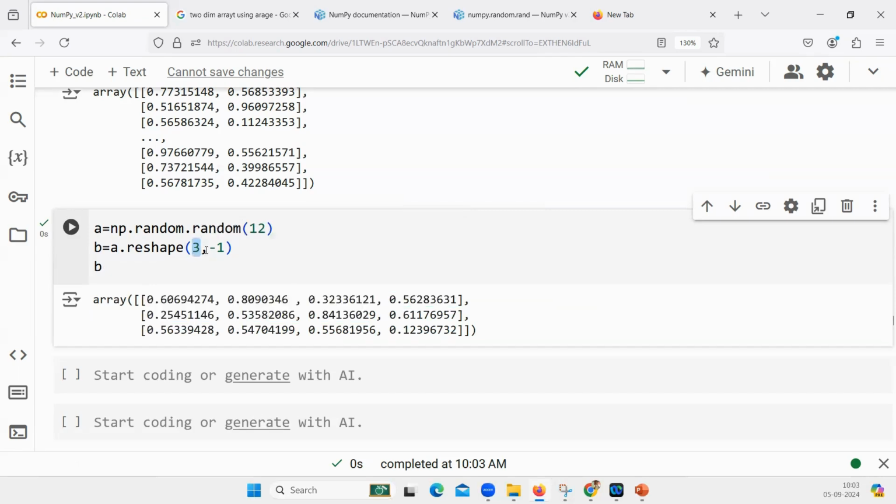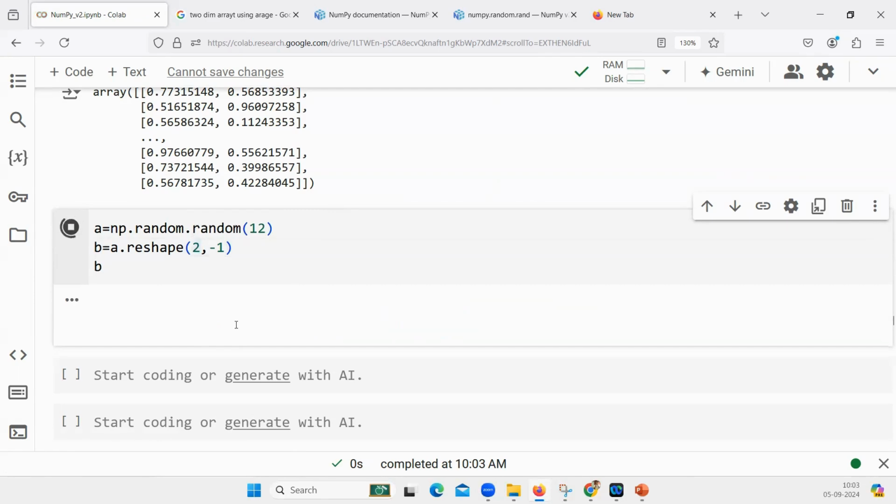If I say (2, -1), how many rows are there? 2. How many columns will be created? 6. How can you say that 6 is the right number? Because the rows are fixed at 2, you are dividing 12 by 2. So 2 rows and 6 columns.